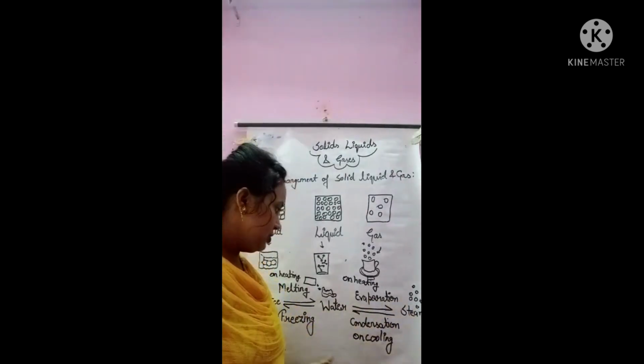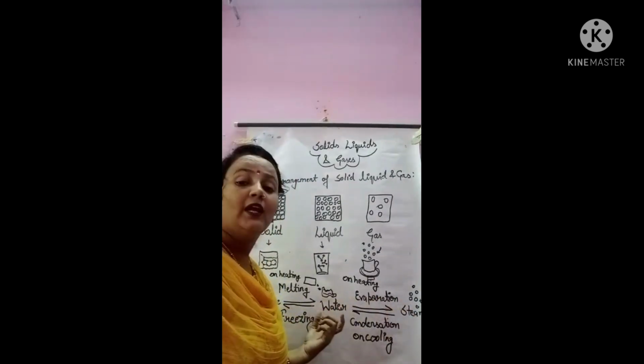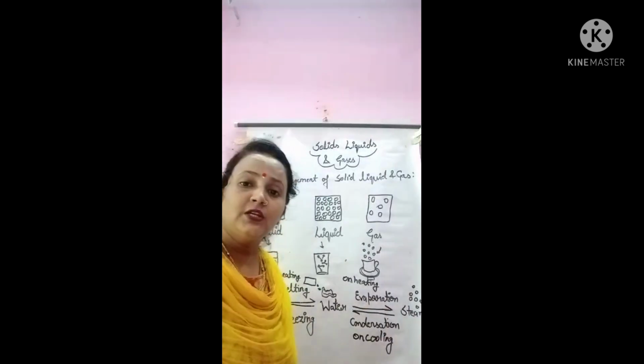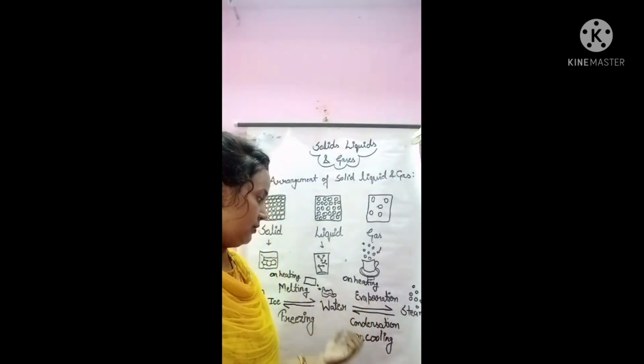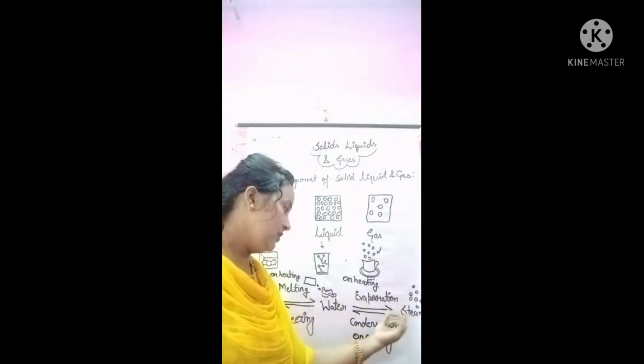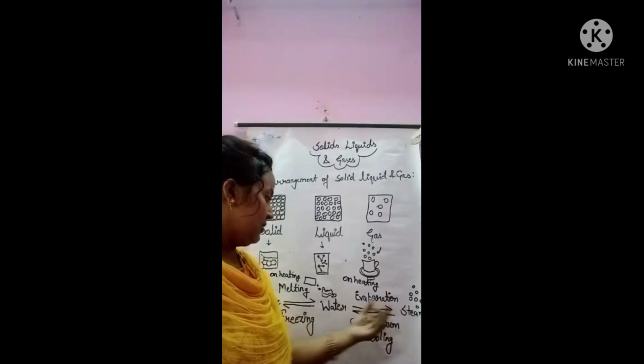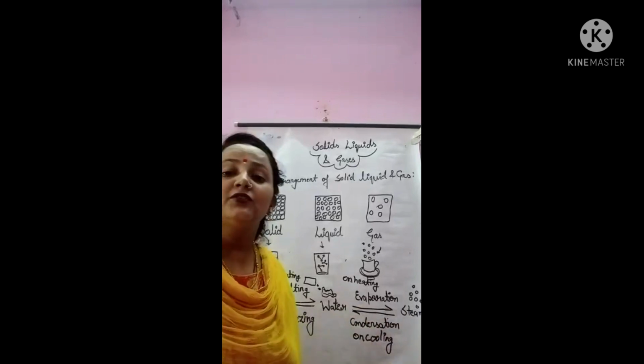This gas changes into liquid, meaning the steam changes into water again. And this process is called condensation. Which process is called condensation? When on cooling the gas changes into liquid form, it is called condensation.